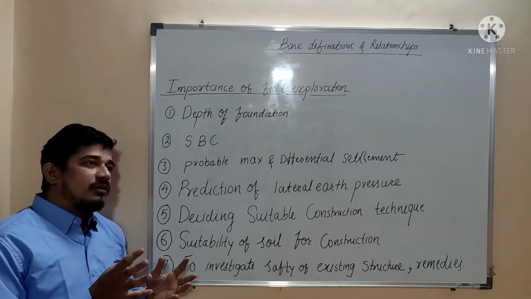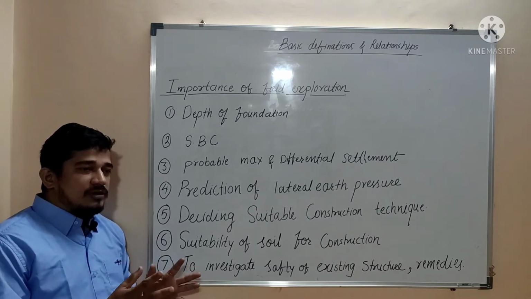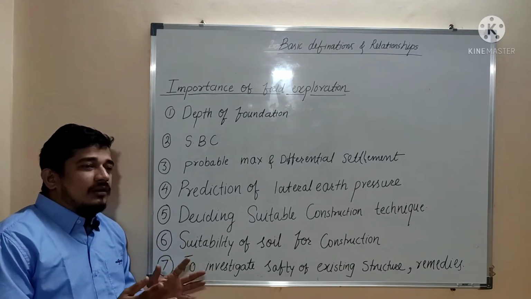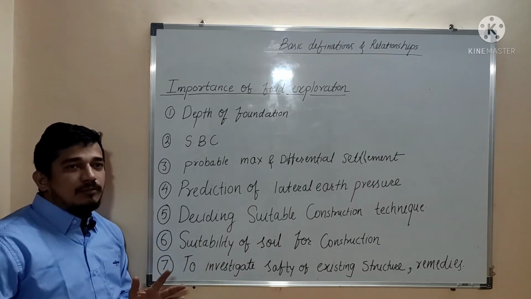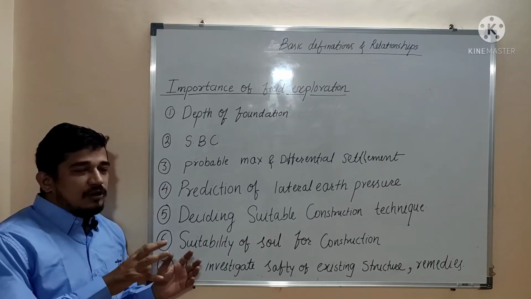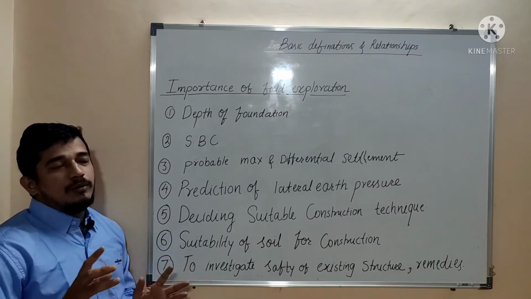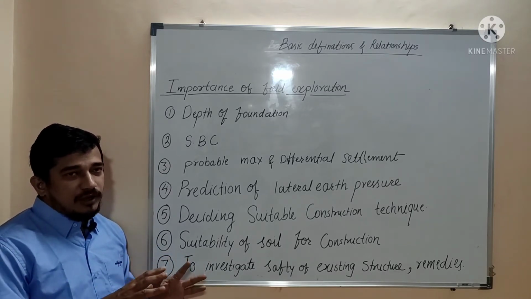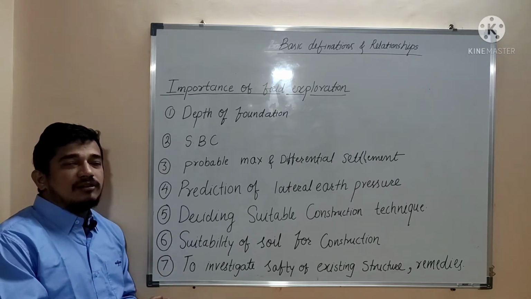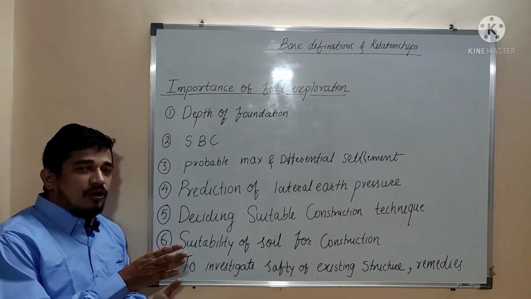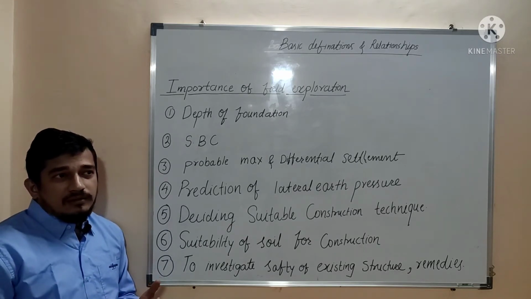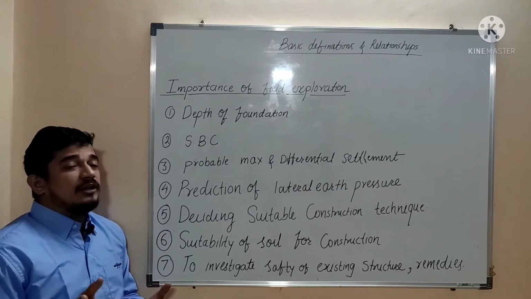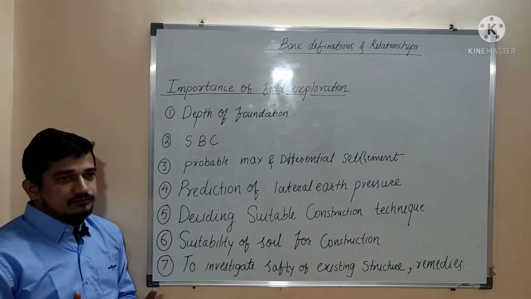Some part of your structure may be on hard rock and some part on soft rock. Both rocks possess different properties, so their settlement characteristics will be different. Some part may settle more and some part may settle less. That will cause differential settlement in different parts of the structure.